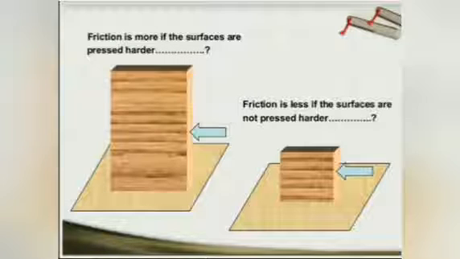Then friction is more if the surfaces are pressed harder. Friction is less if the surfaces are not pressed harder. So these are the examples for friction.